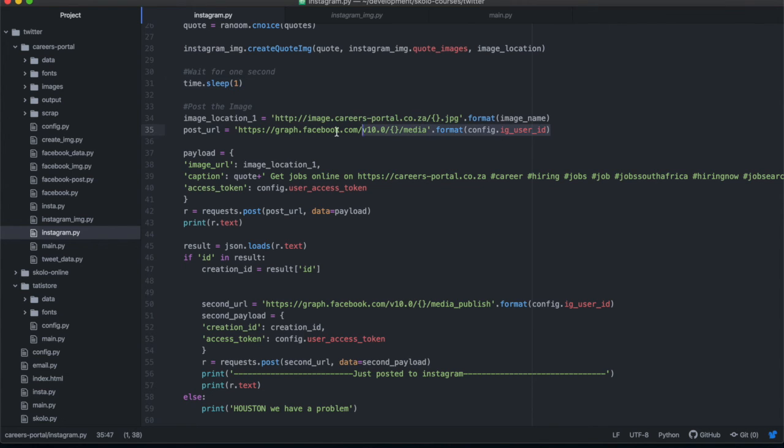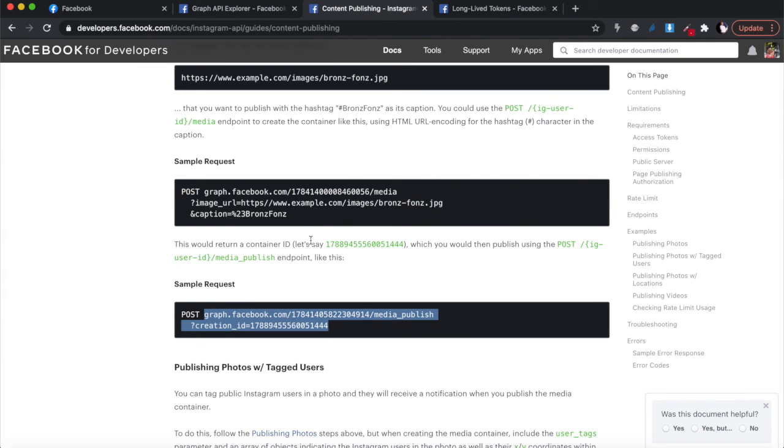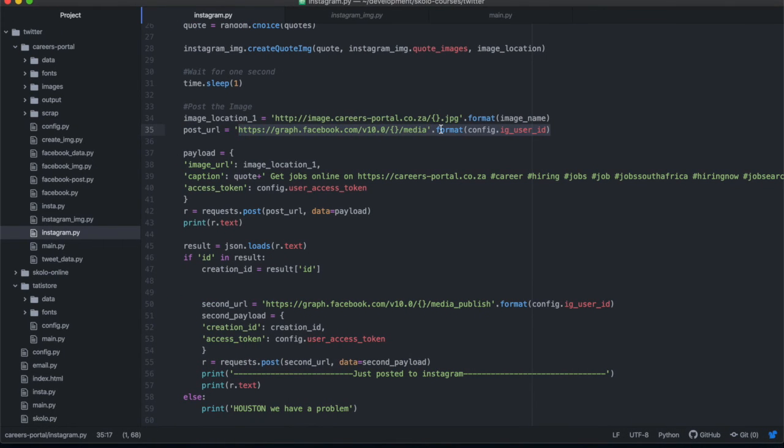This is the same URL that we had inside of Postman the first time around. If you look at our documentation, content publishing, that's the first URL, the first step over there. So this is what we're doing now in Python code format. And remember, our user ID is saved inside of the config file, so you need to create a config file in the same location and save your stuff in there.